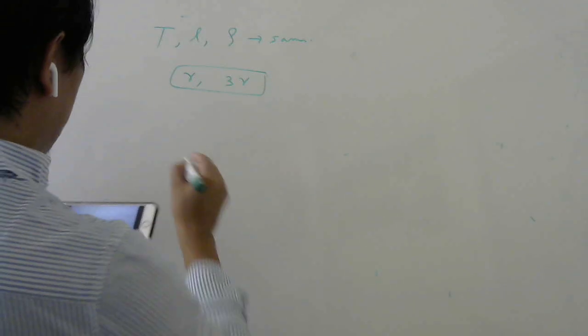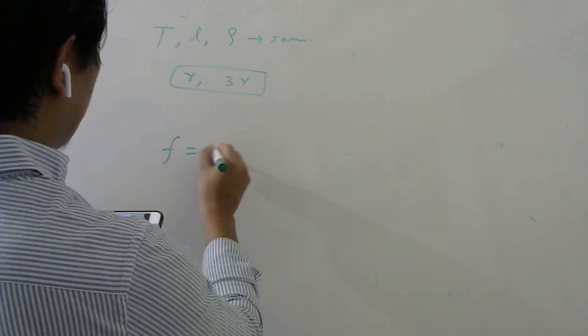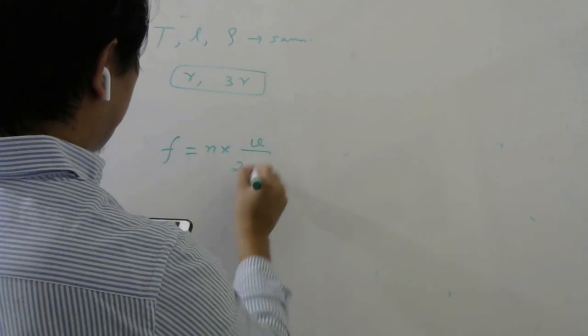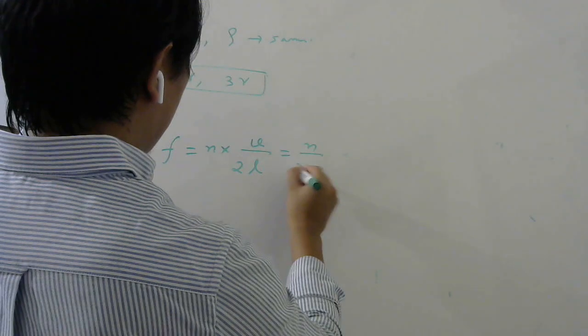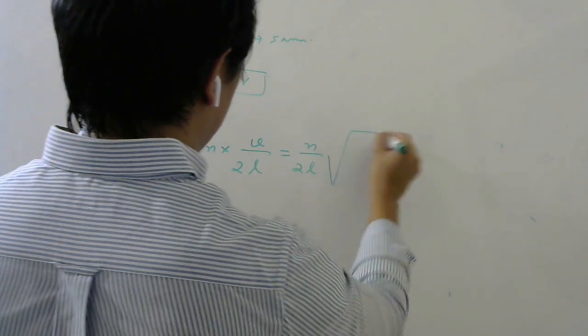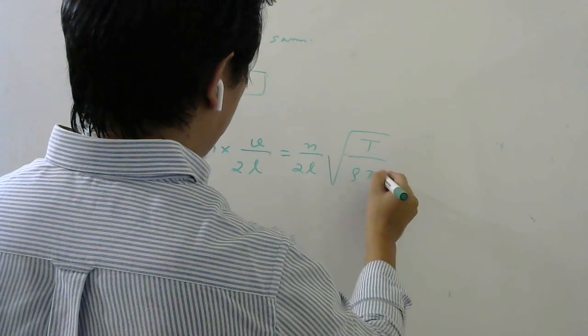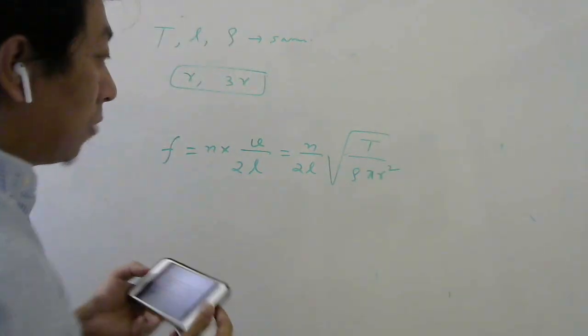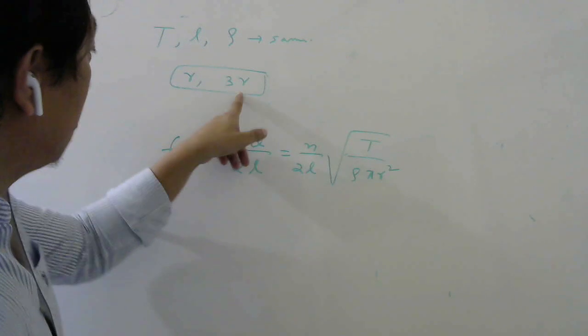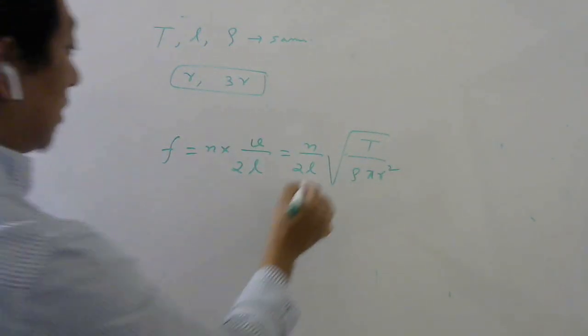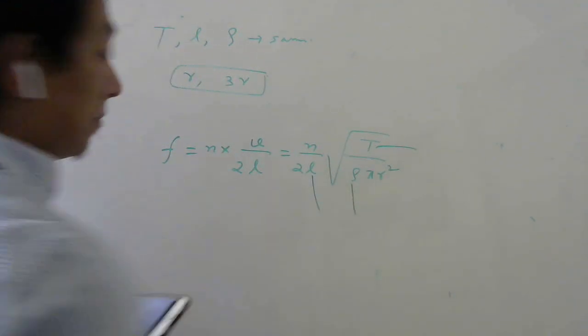Now they did not ask which harmonic, it doesn't matter, whichever harmonic, it is n times v by 2L, which I can write as n by 2L, where v, the velocity of the transverse wave, is root over T by mu. Mu I can write as density into area, and the area of cross section is pi r square. Why did I write in terms of pi r square? Because the radius information is given. Now you see here everything, L, T, rho, are the same.